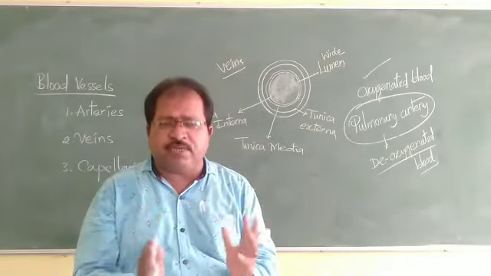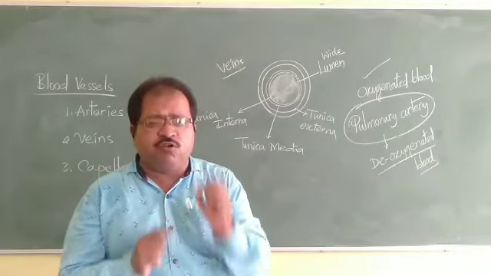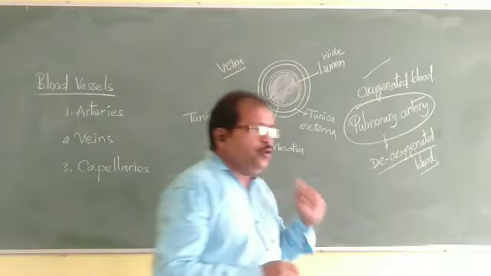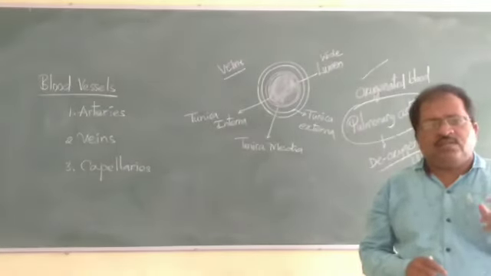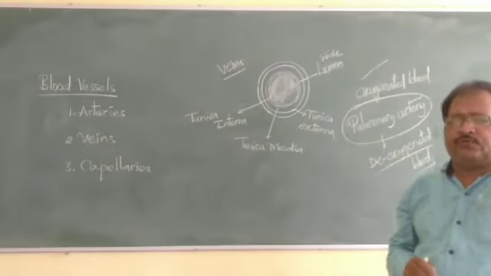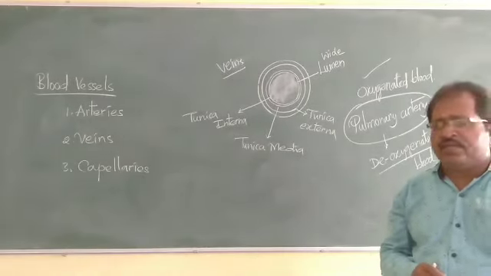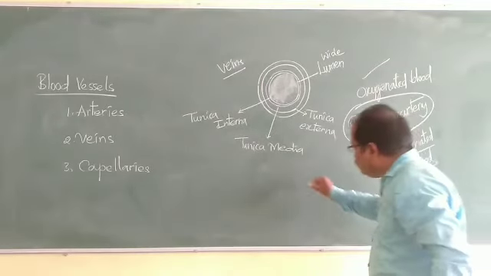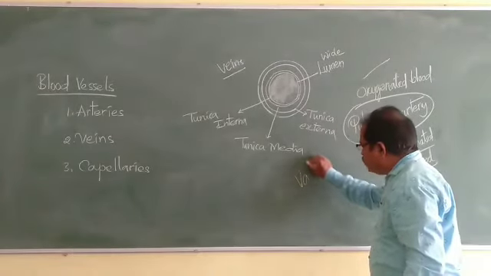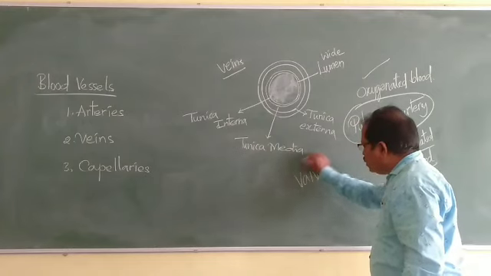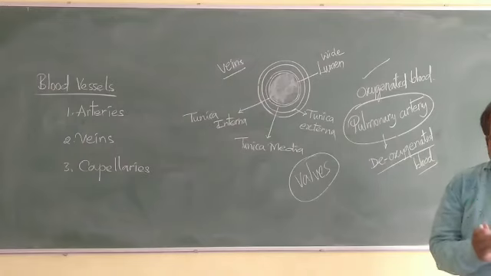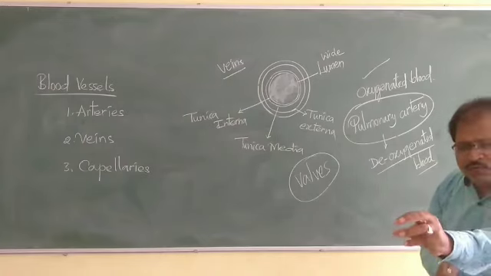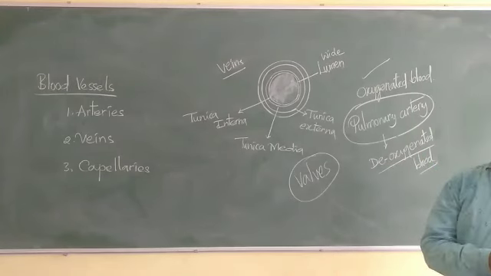The lumen is very much wider, so there is no pressure created by blood. The blood flow occurs continuously in the veins. But the veins have valve-like, pocket-like structures. Those are called valves. A valve is a structure which allows the material to go forward. It won't allow the material to come back once again.